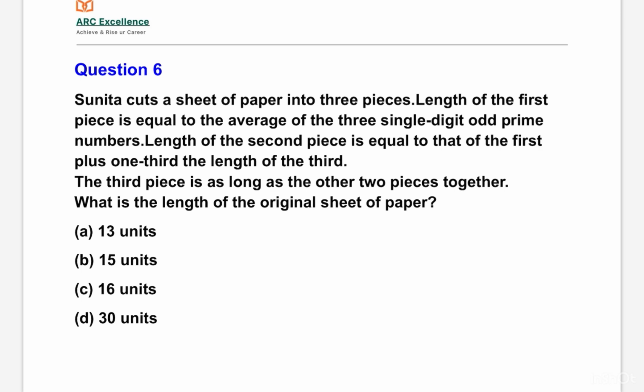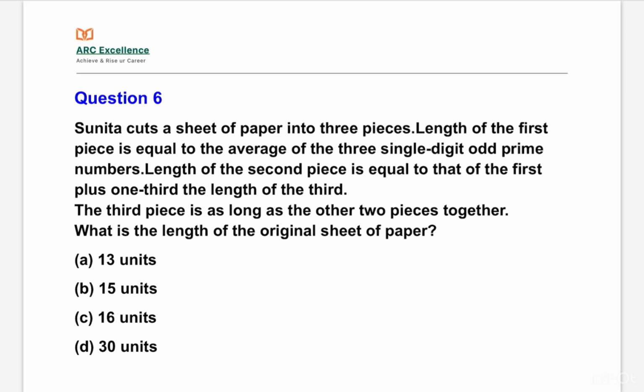Sunita cuts a sheet of paper into 3 pieces. The length of the first piece is equal to the average of the 3 single digit odd prime numbers. The length of the second piece is equal to that of the first plus 1/3 of the length of the third. The third piece is as long as the other 2 pieces together. What is the length of the original sheet of paper? We have to find the length of the original sheet.